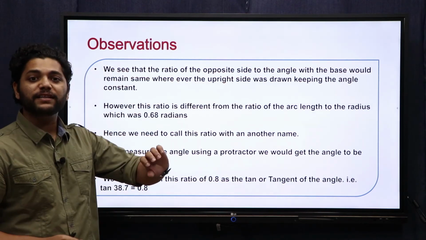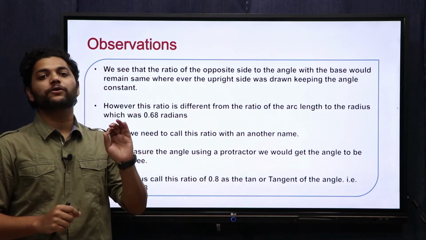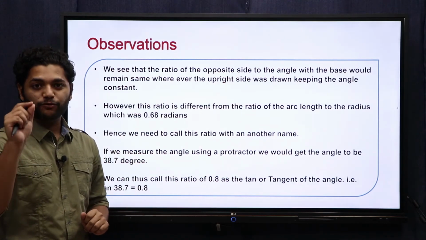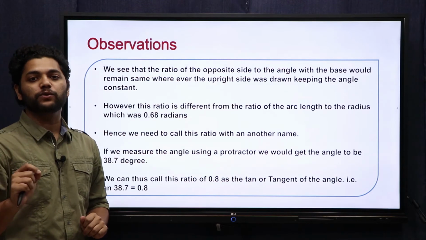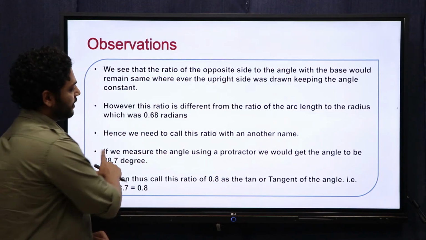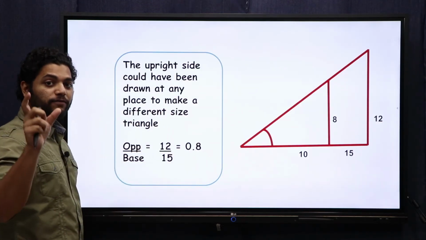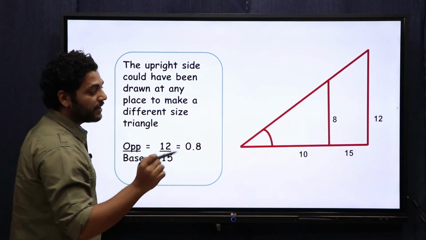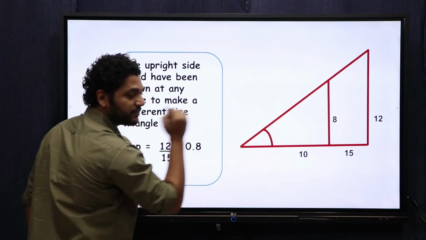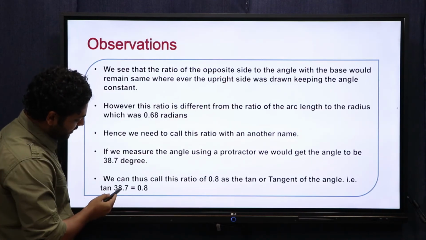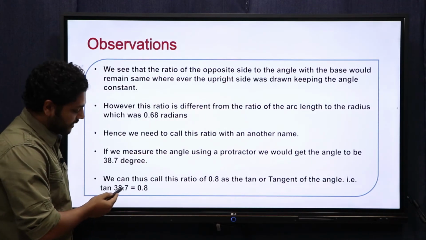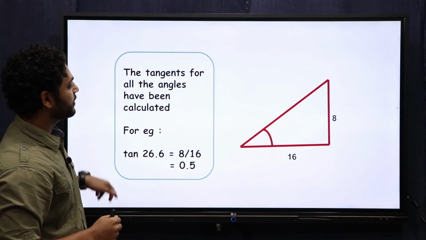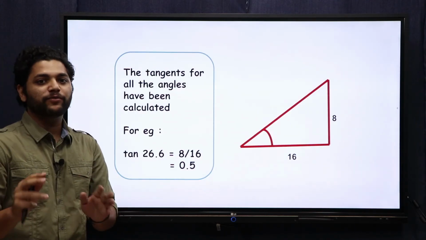Now if I measure the angle with a protractor, it comes out to be 38.7. So I can say that this 0.8 is equal to the tan of this angle. Tan is short for tangent. So I can say that the ratio 0.8 that we get is equal to the tangent of this angle, which can be denoted as tan of 37.8 is equal to 0.8. I hope that is clear to you guys. Right? Let us look at some of the examples.